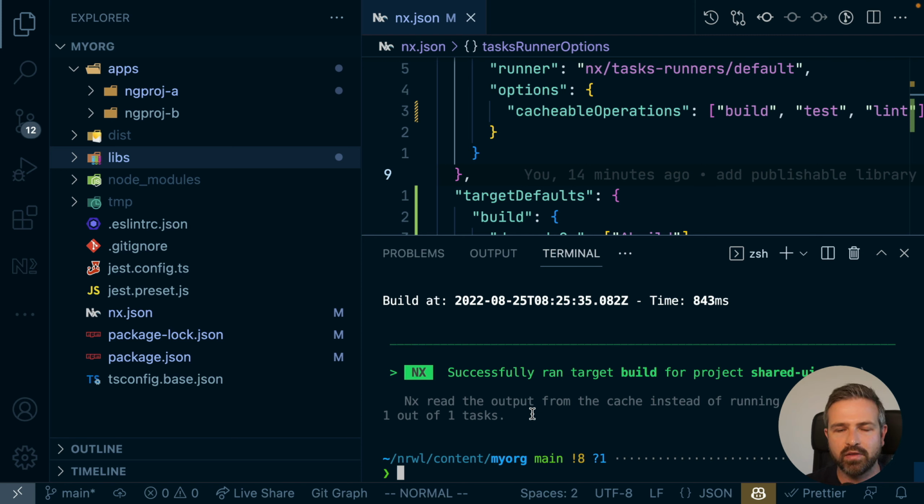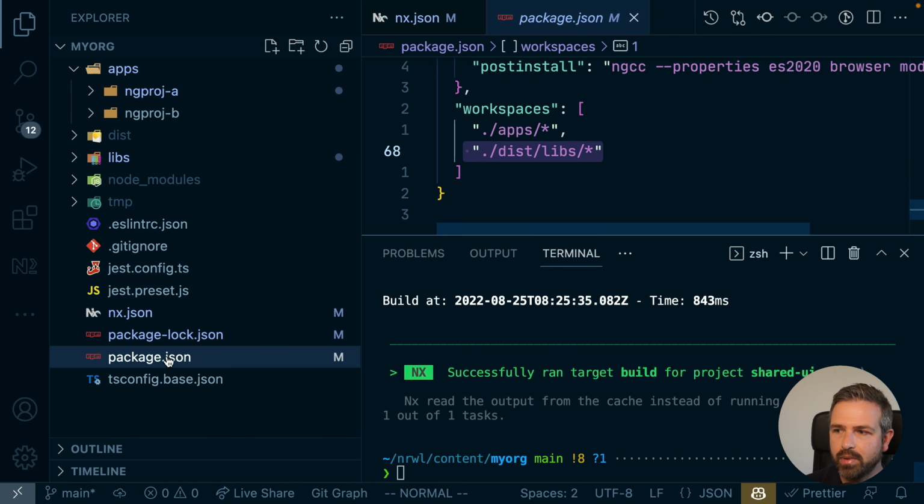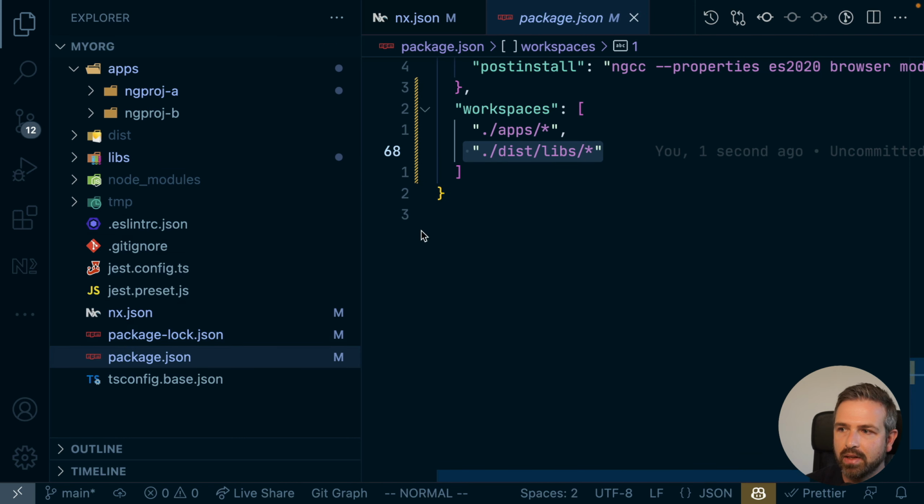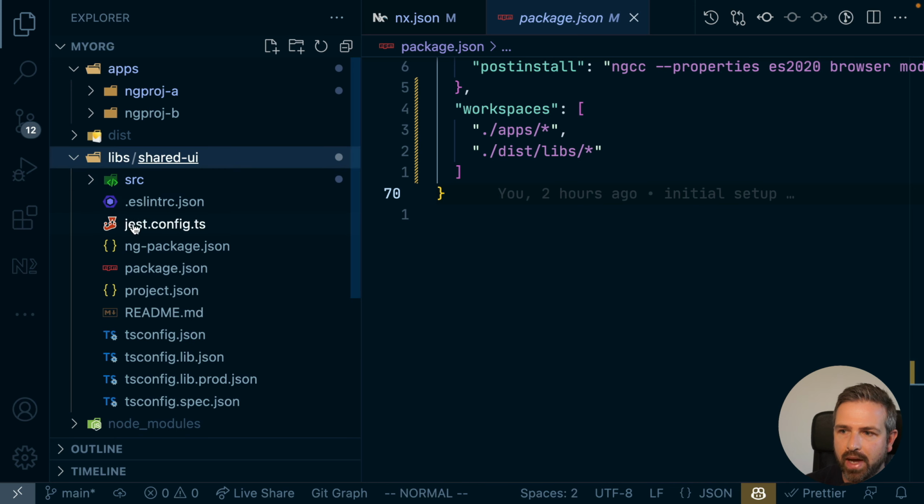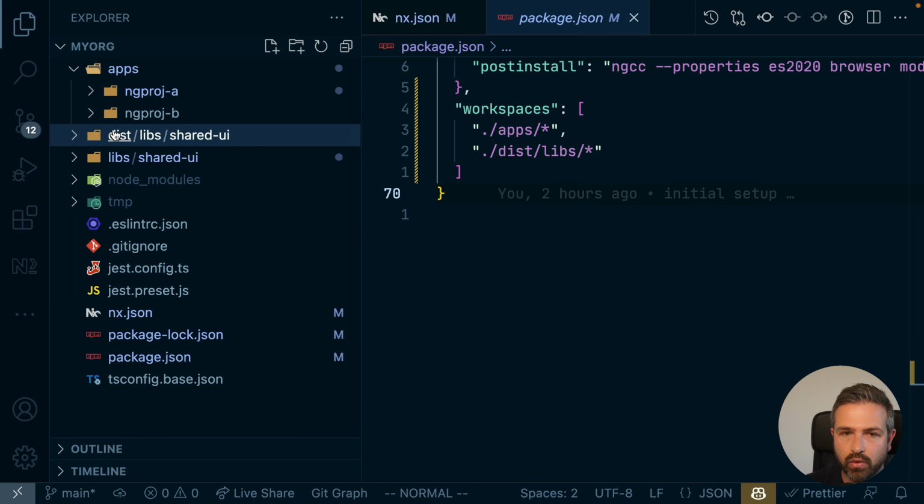So far, what we have done is we basically created a setup where we have an npm workspaces based setup that allows us to locally link the packages here in that output folder. And so we can reuse them across our Angular CLI applications. So literally, we already have now a monorepo setup, which is basically just based on npm workspaces. Nx is added on top here for some additional capabilities, such as the caching that we have seen, or also for the fast task scheduling. But we want to go a step further.